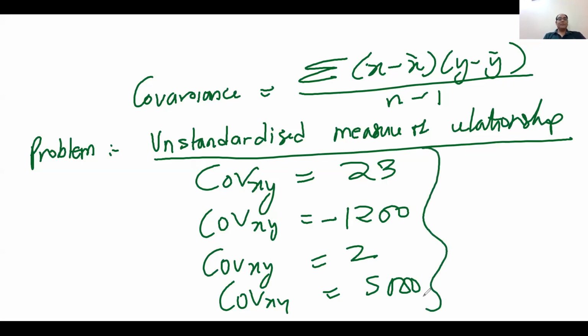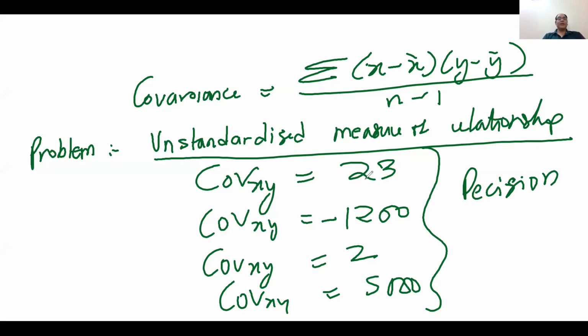You cannot decide whether it is high, low, medium, moderate, because the covariance value can take anything. Its value can come in any range. So we cannot identify by looking at the value whether it is high, moderate or low. Decision making on the basis of covariance is very poor.